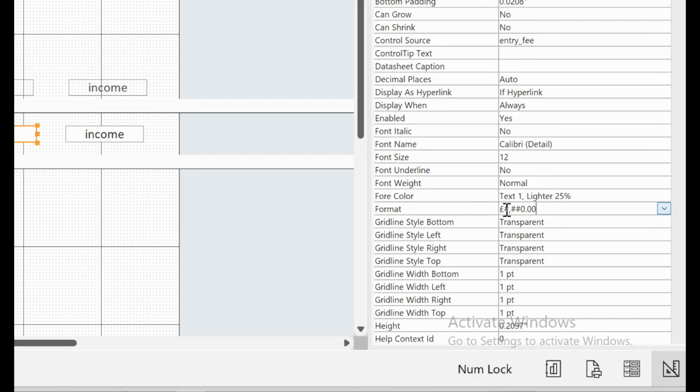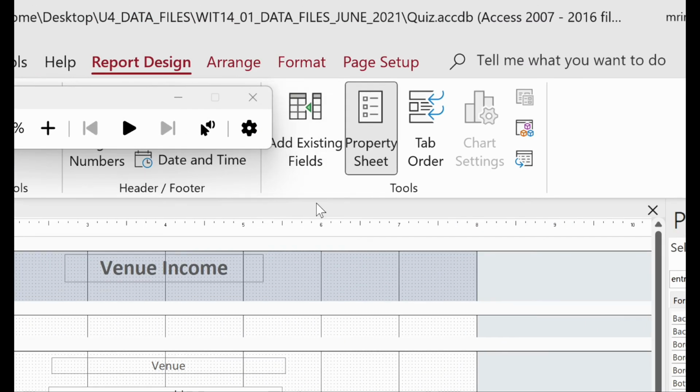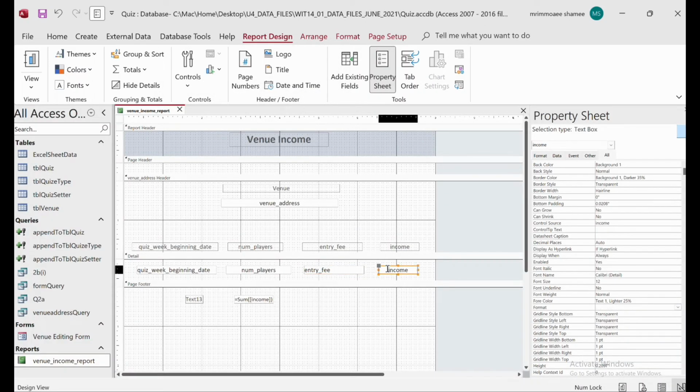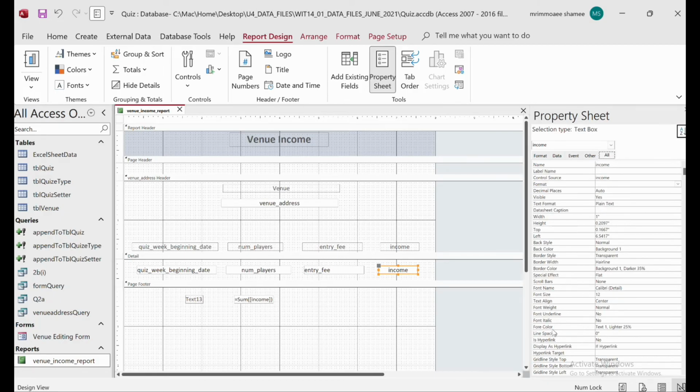So it's a pound hash comma and then 2 hash 0.00. So this is the formula where we will add in each and everywhere where we need to add the currency. So this is the currency, and also income we also need the same thing. So we will go to the all and then sort it.